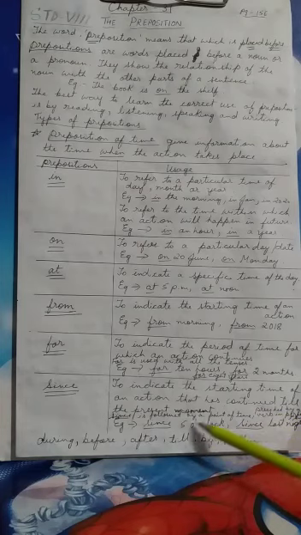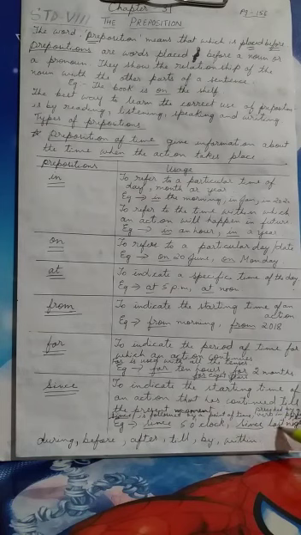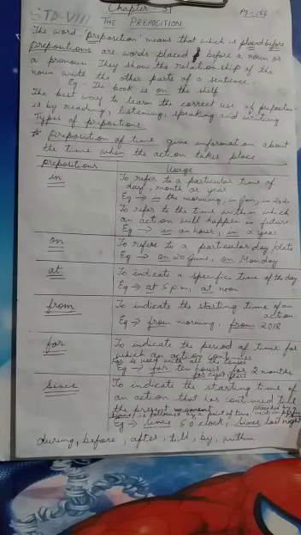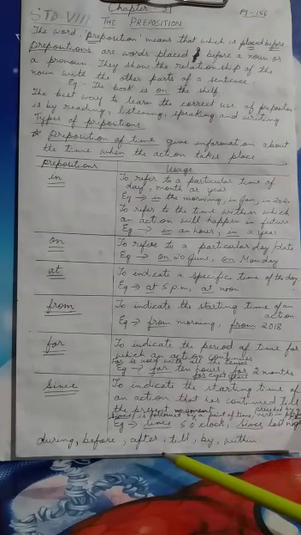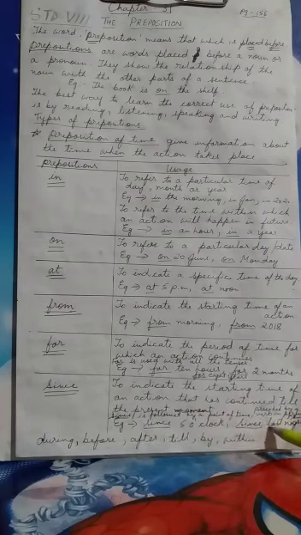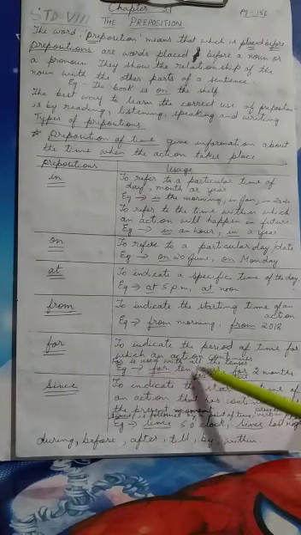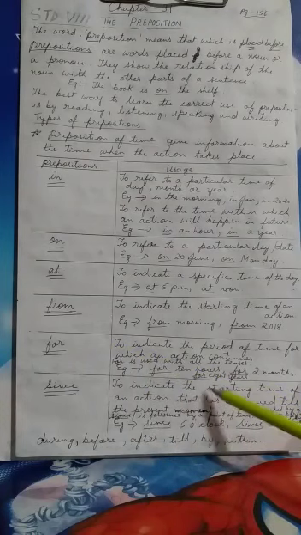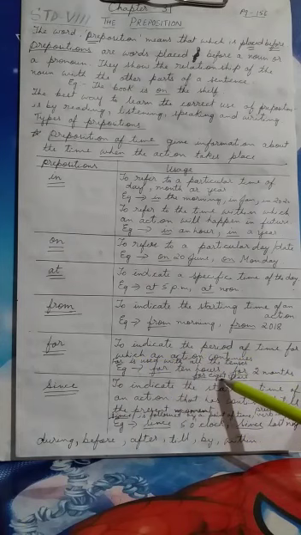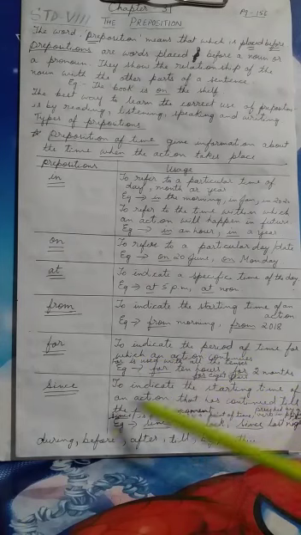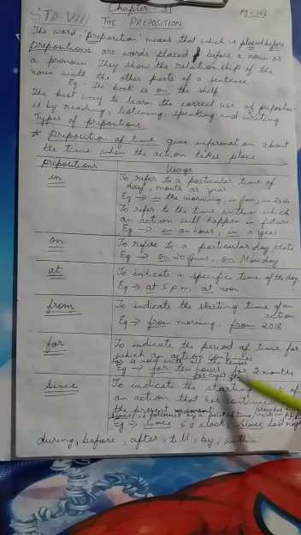So since is followed by a point of time and the verb is in the perfect tense. Usually the verb which will be used with since is always in the perfect tense. But for is used in all the tenses. You won't have any problem because for you can make out that a particular period of time is there. Then you will use for, and since is used when the action had started earlier and still it is continuing, to indicate that point of time.